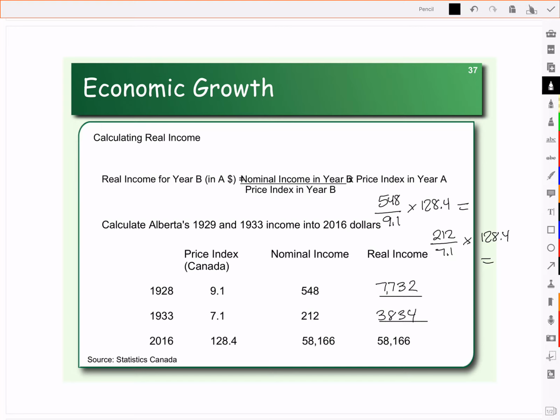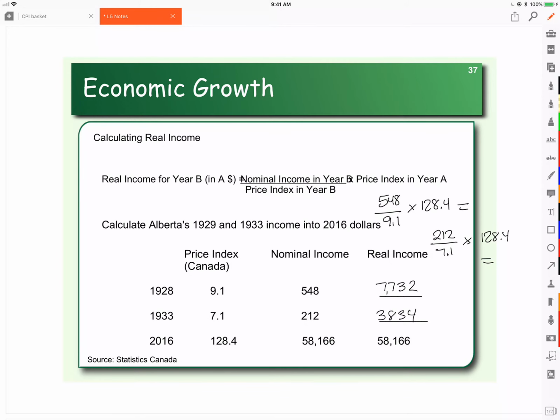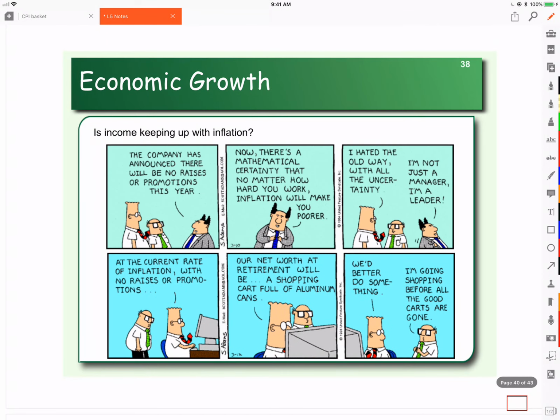What's been happening to our real income over time? Well, on Blackboard, you can see a couple of Dilbert cartoons that make jokes about the fact that we're all getting poorer, that our real income is declining, that our nominal income, our paycheck, is not growing as fast as inflation. Well, is that true?